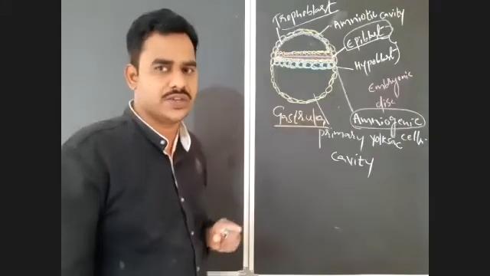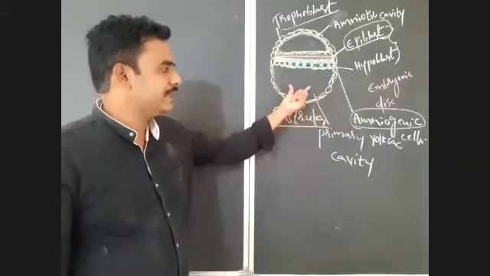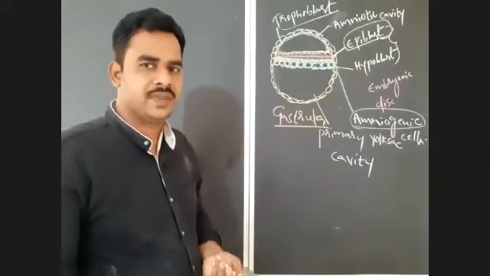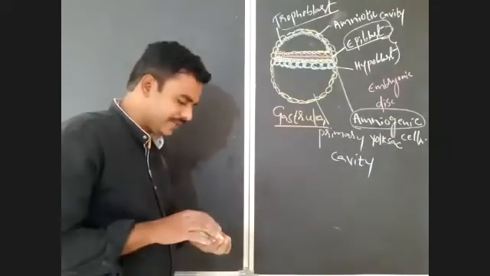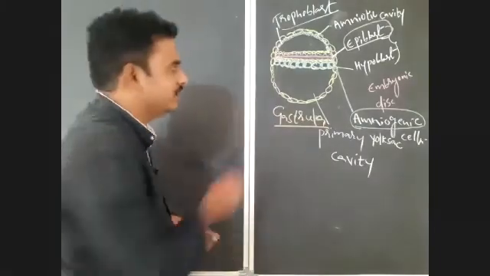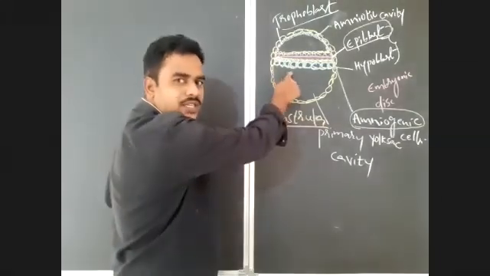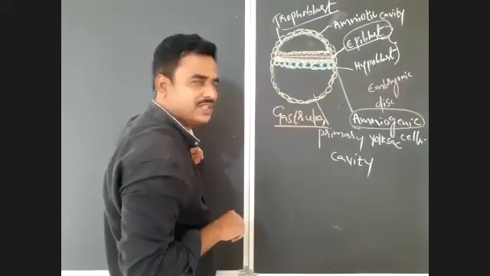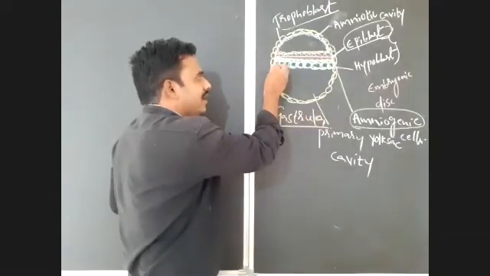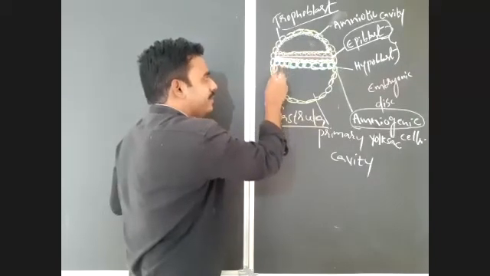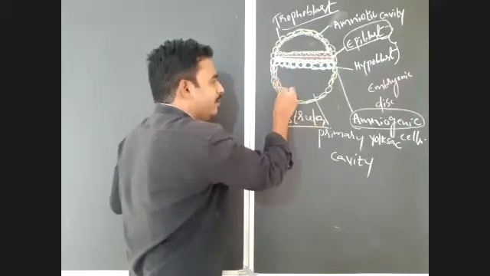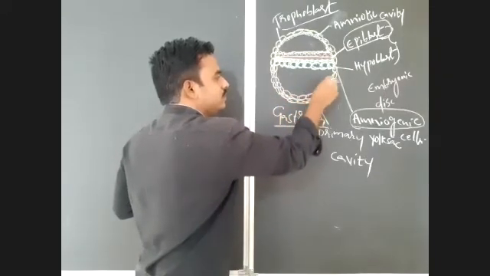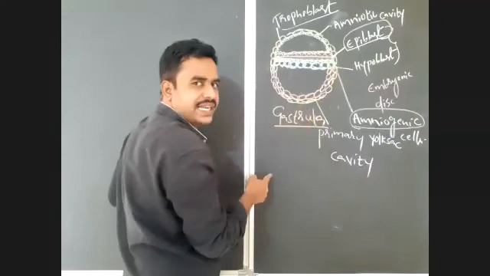That you should notice. And you will observe here the primary yolk sac cavity. Later, what will happen in the primary yolk sac cavity? See, the flat cells of the hypoblast will invade, that is, move inward, into this primary yolk sac cavity.